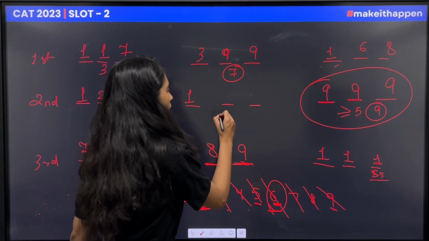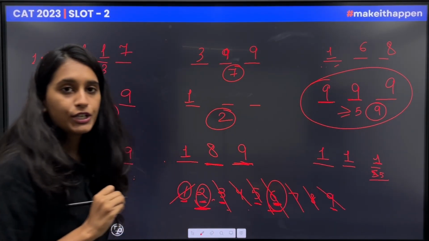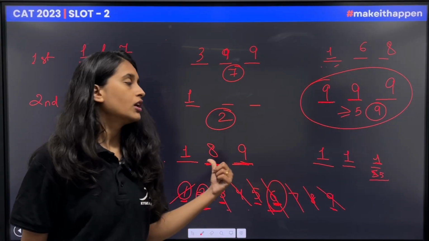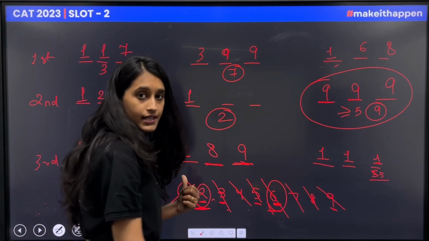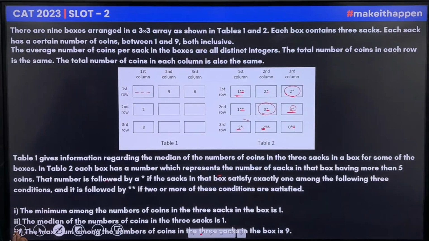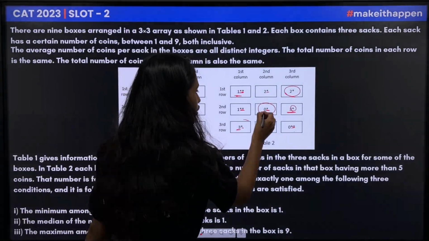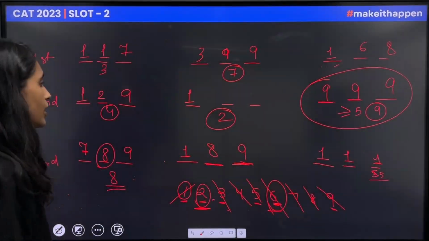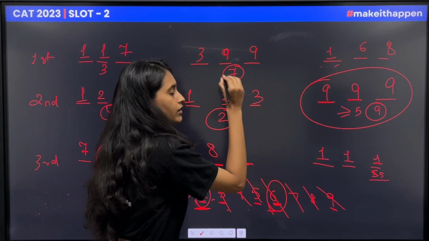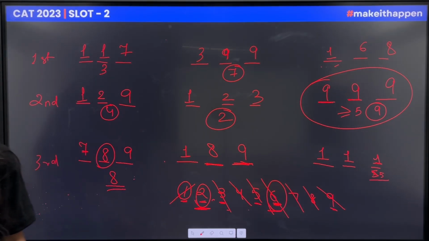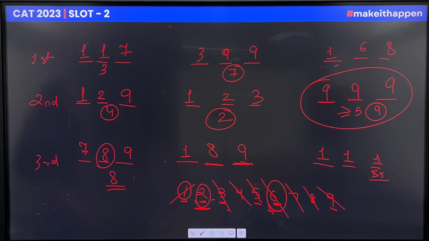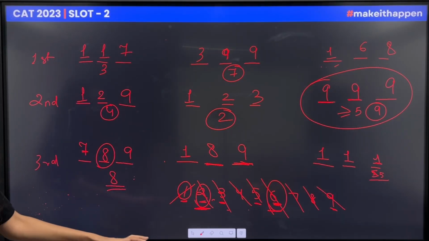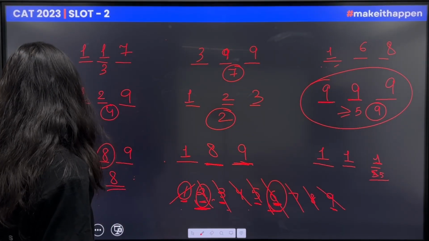This means the average over here would be 2, and for an average of 2, the total will be 6, and for 6, if there are no coins more than 5, then it would be 2 and 3. So all the numbers are over here. Let's move to our first question.